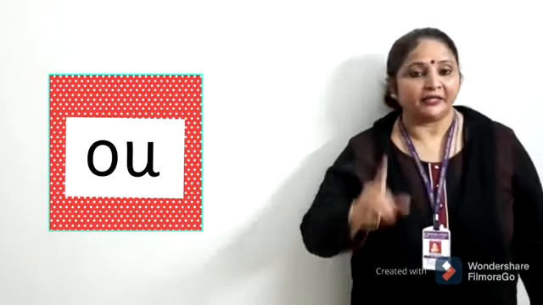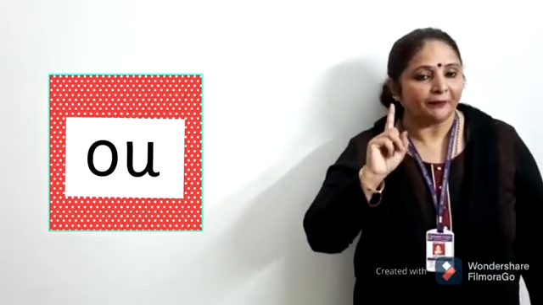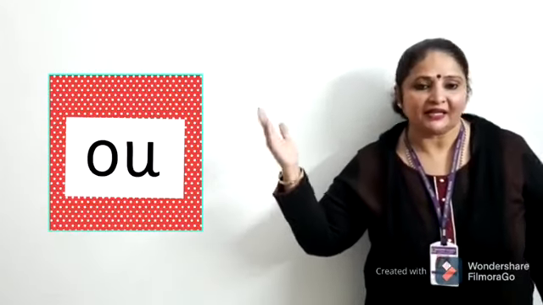As I already told you in the beginning, a diphthong is one vowel sound formed by the combination of two vowel sounds. A diphthong begins as one vowel sound and moves towards another, such as the vowel sound OU, ow, ow. A diphthong runs together two vowel sounds.